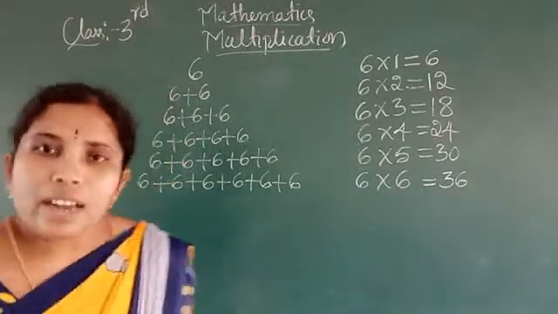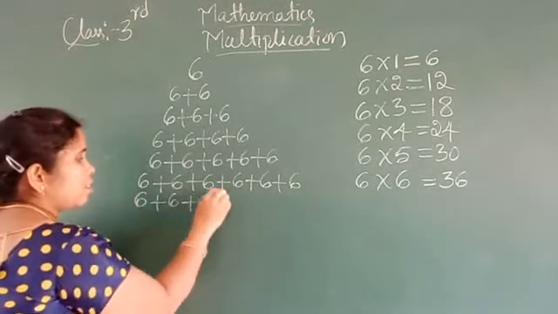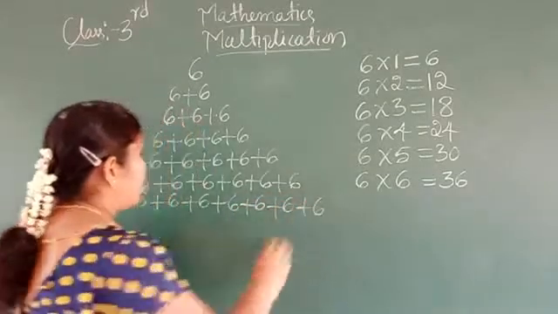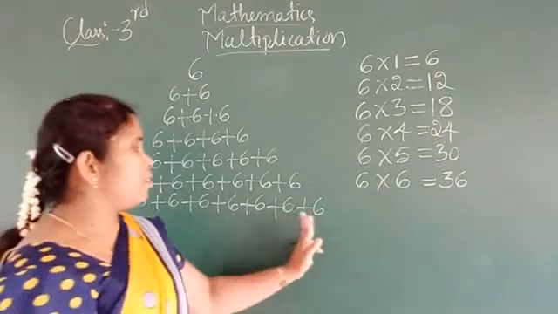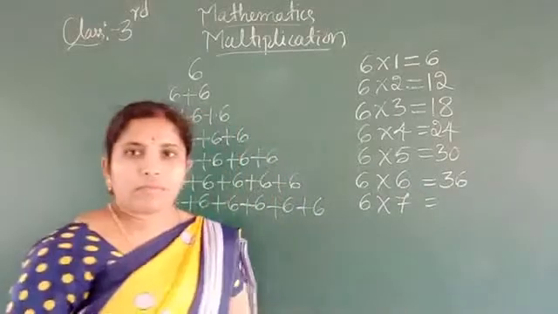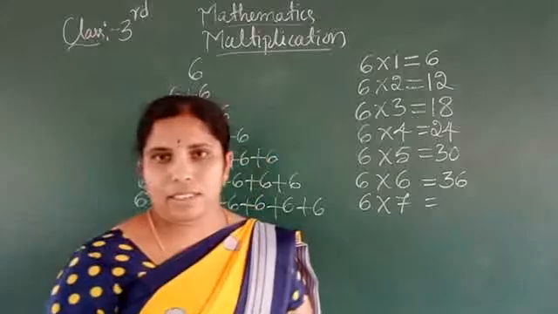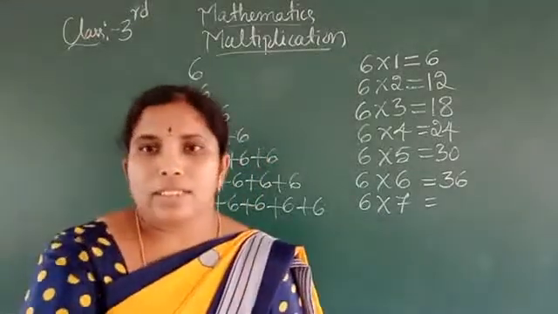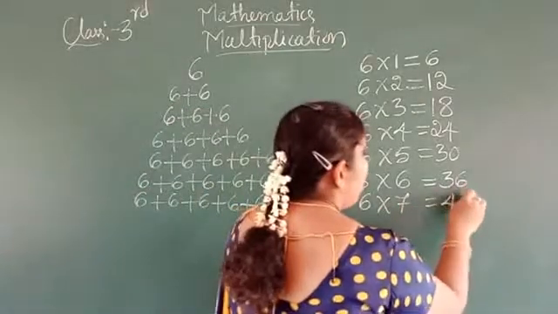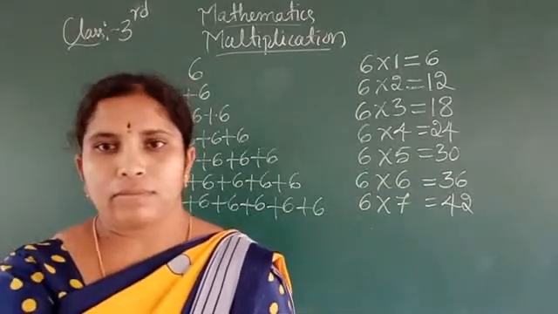Okay. So then 7 times. 7 times we should add the 6. 1, 2, 3, 4, 5, 6, 7. 7 times. 6, 7 times is there. That means 6 times means 36. So add 6 to 36, we get 42. That means 6 sevens are 42. Okay.